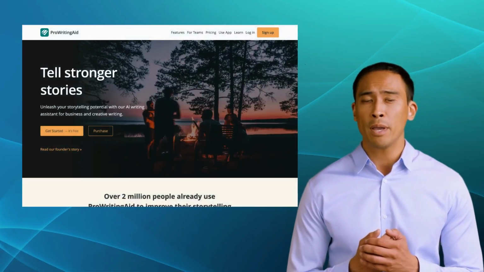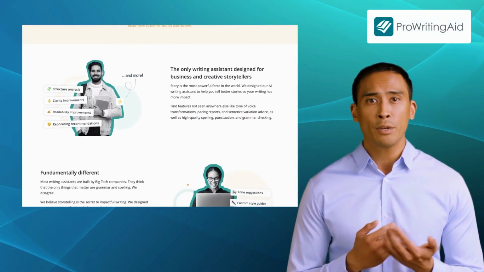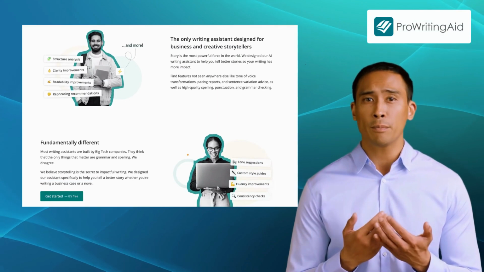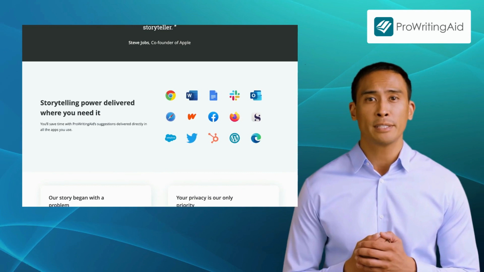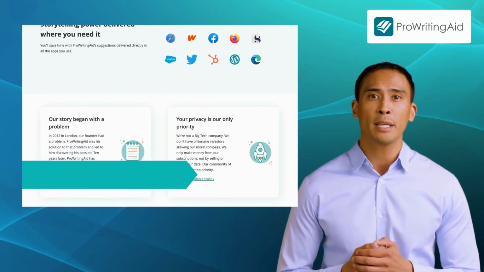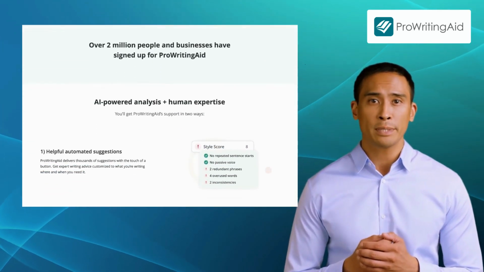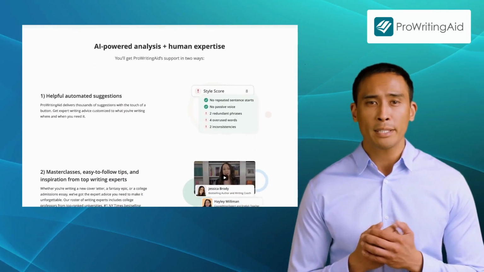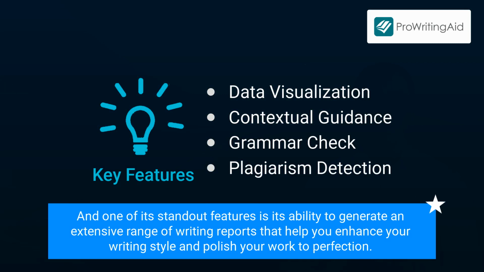Last but not least, we have Pro Writing Aid. Pro Writing Aid is a comprehensive writing tool that goes beyond grammar and style checking to provide you with in-depth analysis and suggestions for improvement. It offers features like data visualization, contextual guidance, grammar check, and plagiarism detection. Whether you're a professional writer or a student who wants to improve your writing, Pro Writing Aid can be an invaluable tool. And one of its standout features is its ability to generate an extensive range of writing reports that help you enhance your writing style and polish your work to perfection.